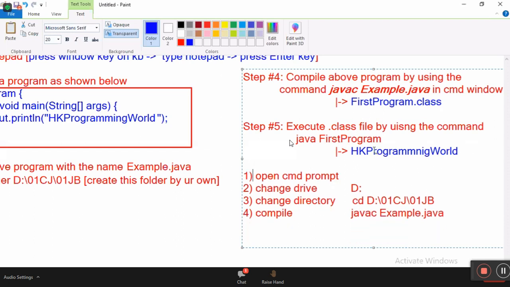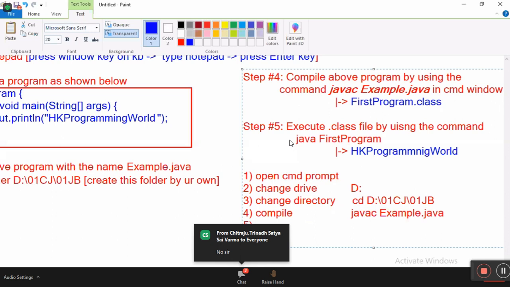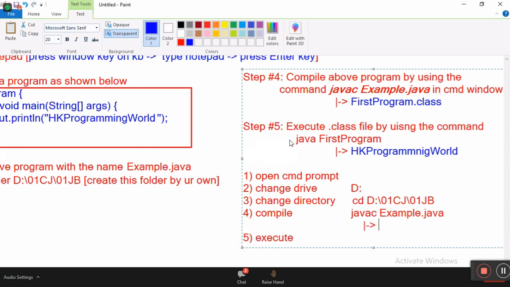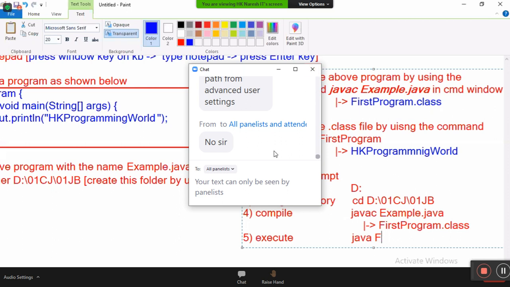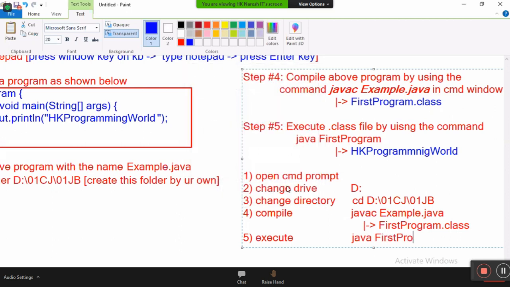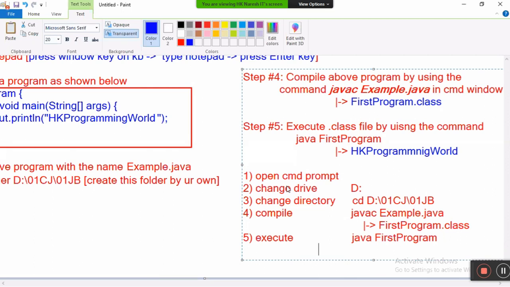Is it clear to all, the 5 steps, what to do? Now in command prompt, what do I need to do? First open command prompt, change drive, change directory, compile it, and then the fifth one, execute. Here we will get the compilation process. I'm typing all commands once again at one place so that it is easy for you. Execute FirstProgram.class by using the command java FirstProgram. Then we'll get output.